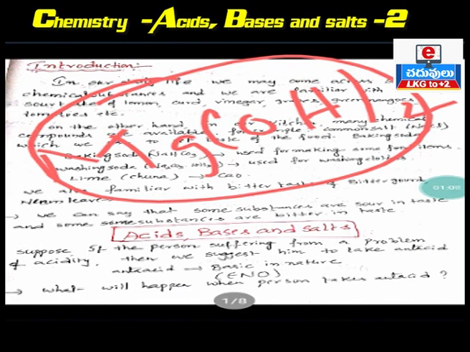Now, if the person consumes an antacid tablet or tonic, what will happen in the body? I will tell you what will happen when we consume antacid. In our stomach, acid is produced. When we take antacid, being basic in nature, it neutralizes the acid. Antacid neutralizes the acid produced in our stomach to form salt and water.